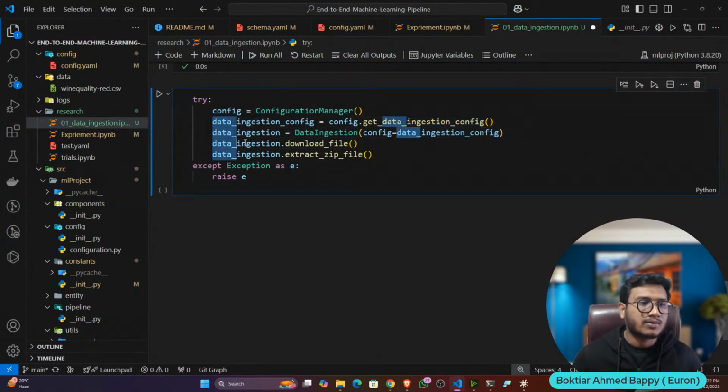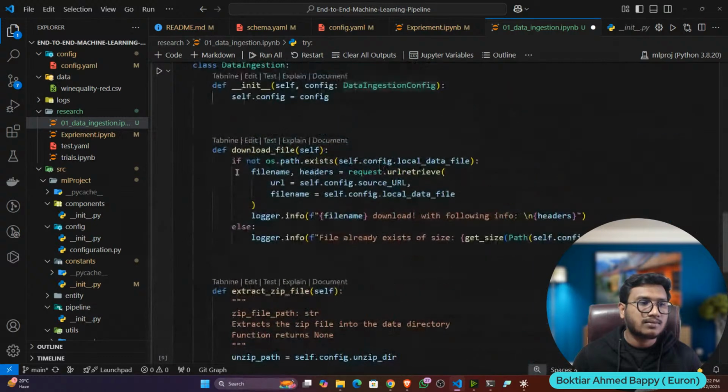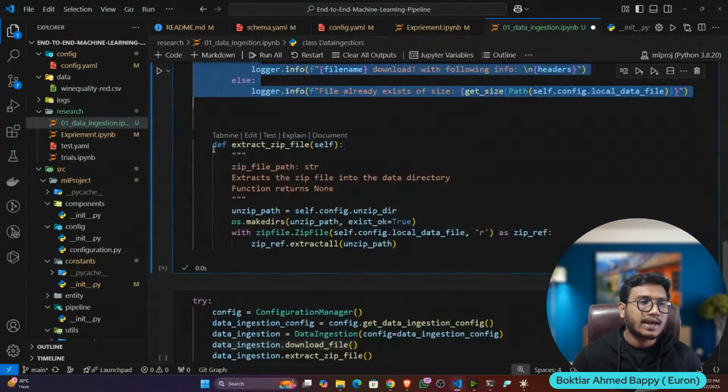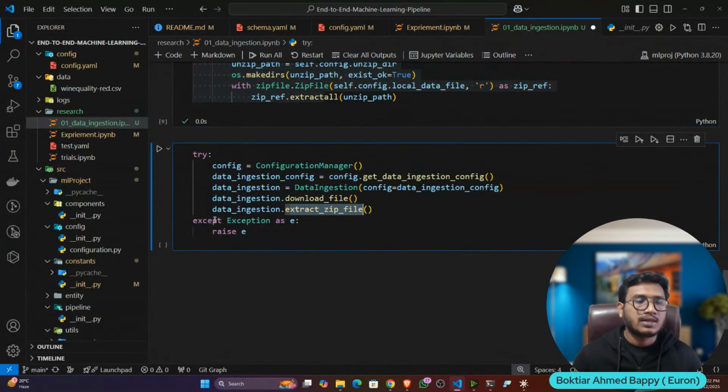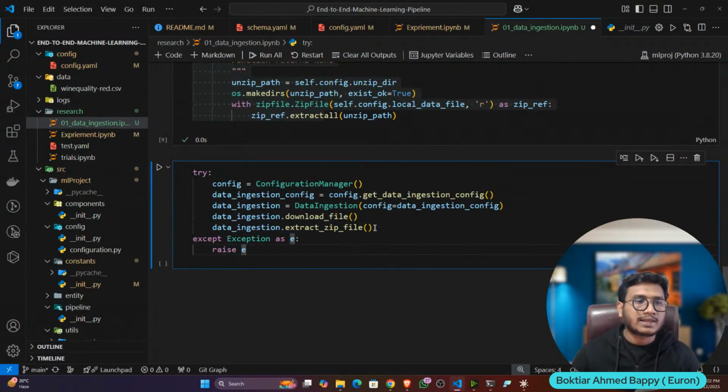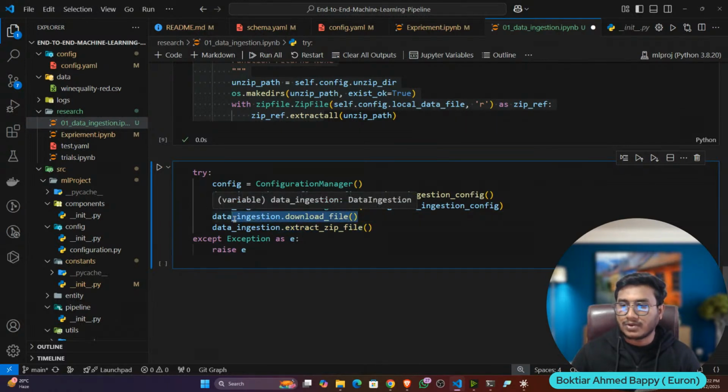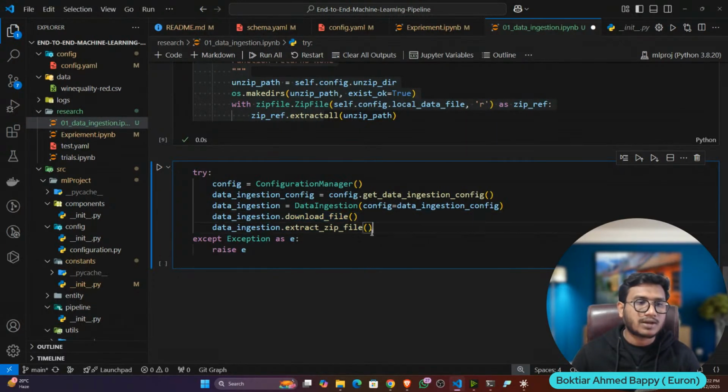Then I'm calling my download file at the very first time, and then this function later on. That means the step of execution. At the very first time, your data should be downloaded. Then second time, it should extract the zip file. You can't do it the other way around. Let's say you first call extract zip file and then call download file, it won't work. First of all, your data has to be downloaded, then you can apply the unzip. And this is what your pipeline is. Step of execution you are doing.